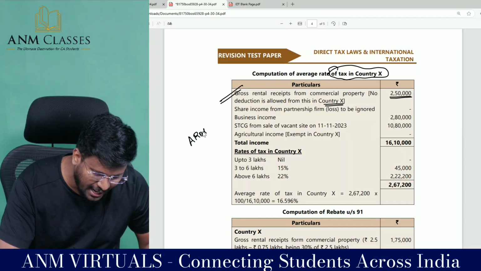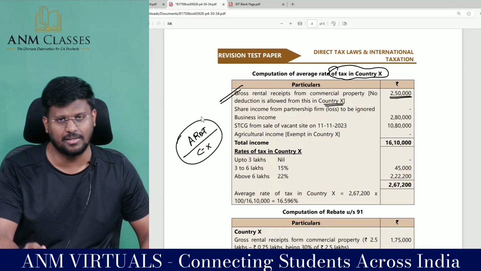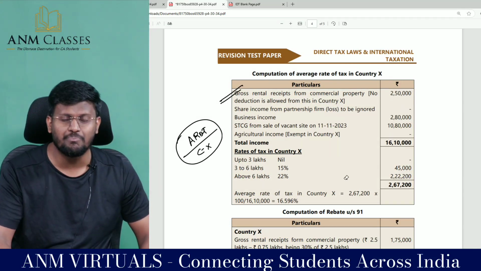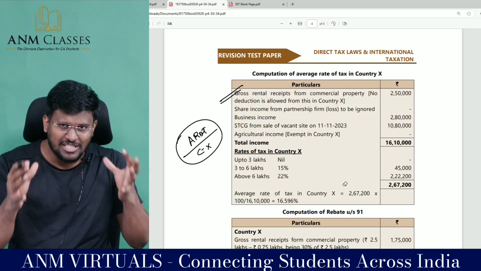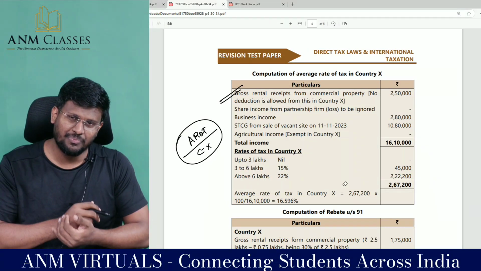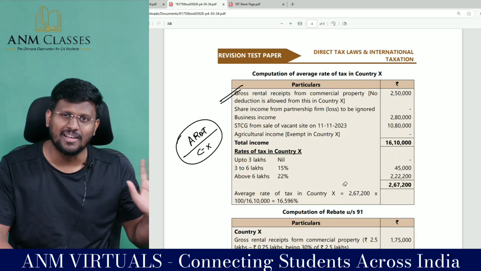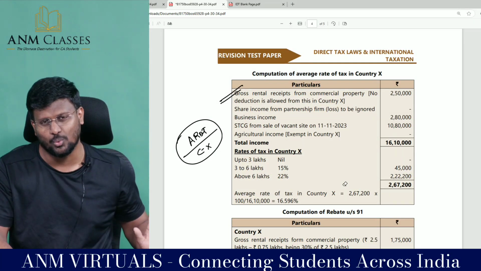First, I am calculating the average rate of tax in country X. Then we will calculate the doubly taxed income. When we are calculating the doubly taxed income, my dear lovable students, only the income taxed in both the countries should be taken. Here I am calculating, sir, now I am a chartered accountant of country X. I am calculating the tax liability of country X. In that mindset, I have to calculate.